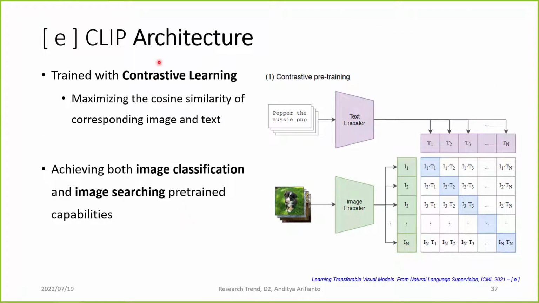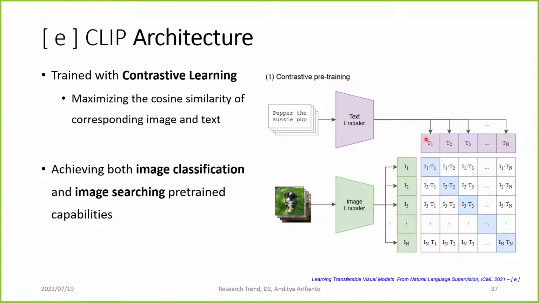The CLIP architecture is trained with contrastive learning, which is to maximize the cosine similarity between the embedding of the image and the embedding of the text. For the training, we input a batch of text into the text encoder, so we have N vectors of encoded text, and then we have the corresponding image for each caption. We feed the images into the image encoder, and we have a vector for each image.